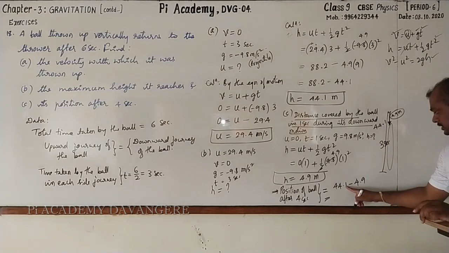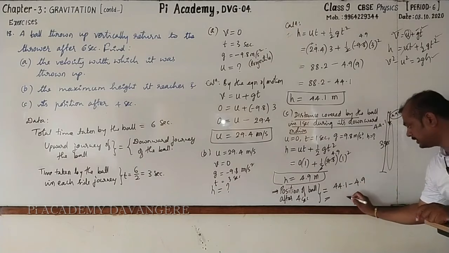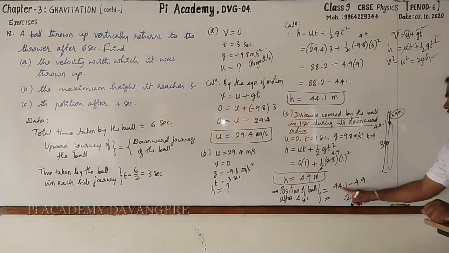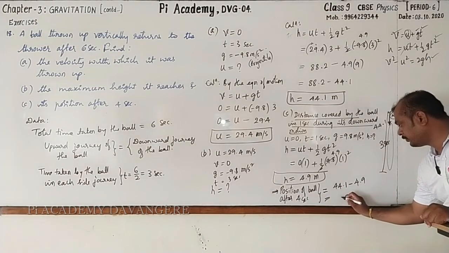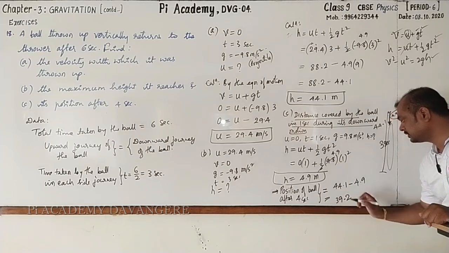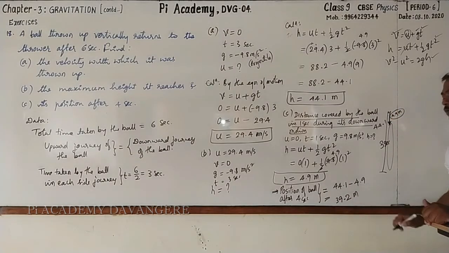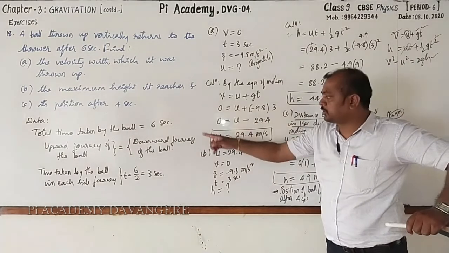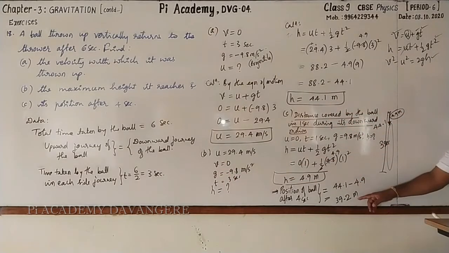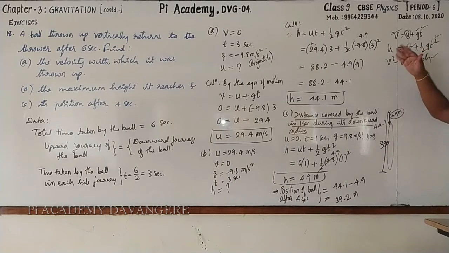Now subtract. From 1, 9 cannot be subtracted. Take 1. It becomes 11. 11 minus 9 is 2. Point. Here 3 will remain. From 3, 4 cannot be subtracted. Borrow 1. It becomes 13. 13 minus 4 is 9. This is 3. 39.2 meter. Understood? So, we can say that after 4 seconds, the position of the ball will be 39.2 meter from the ground.